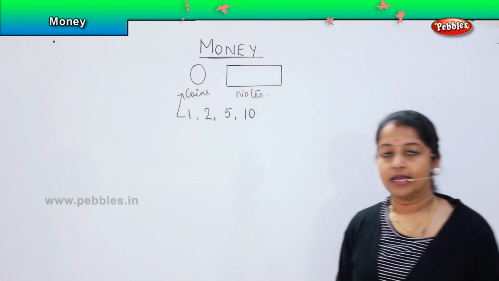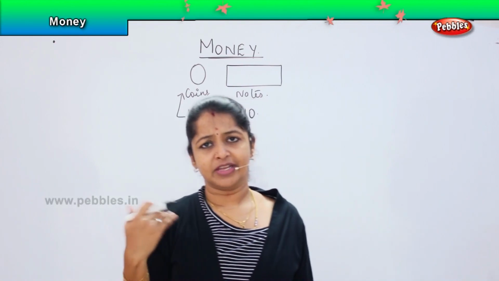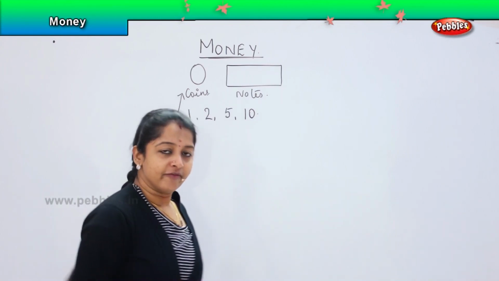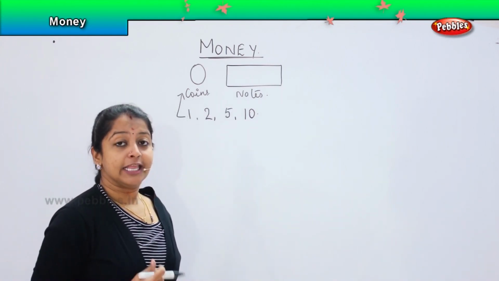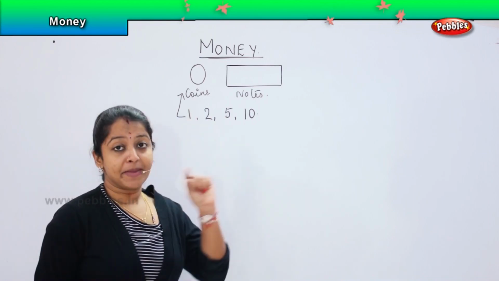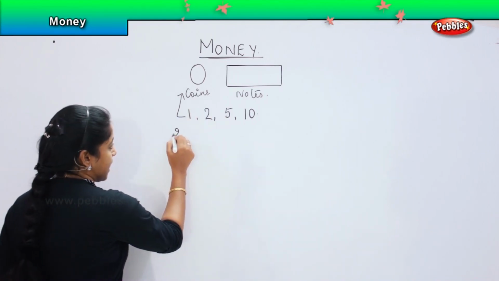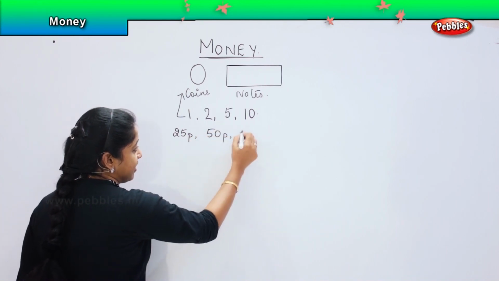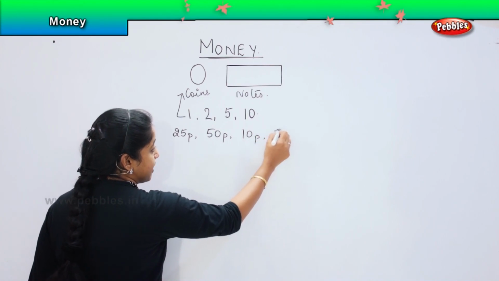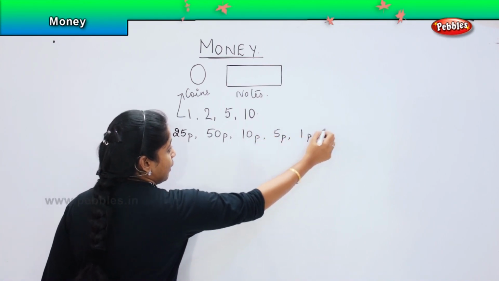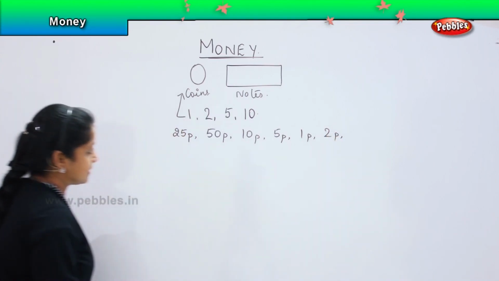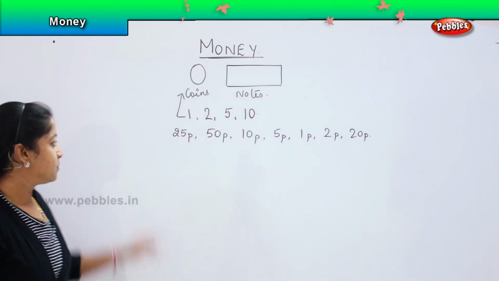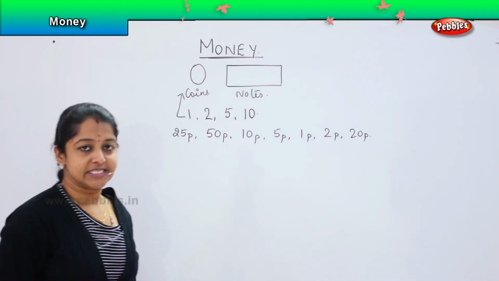In earlier days, like when we were very small, or in fact during our grandparents' time, when money was newly introduced, we used to have coins in paise denomination. For example, we had coins for 25 paise, 50 paise, 10 paise, 5 paise, 1 paise, 2 paise, and 20 paise as well. So, in those times we used to have denominations for paise as well.